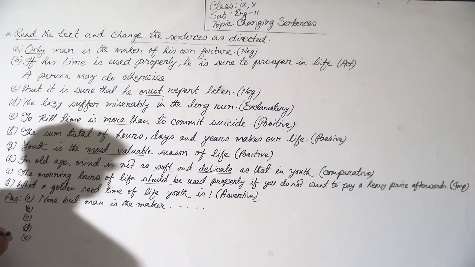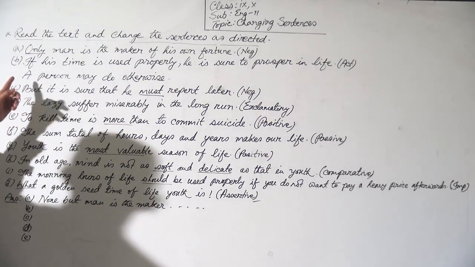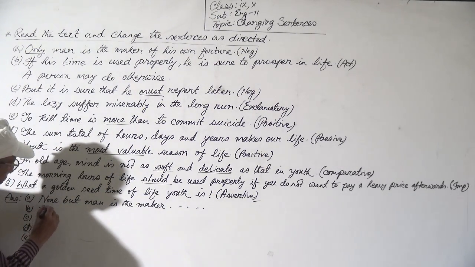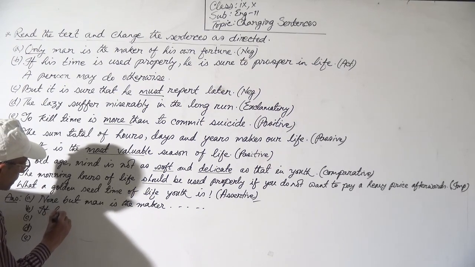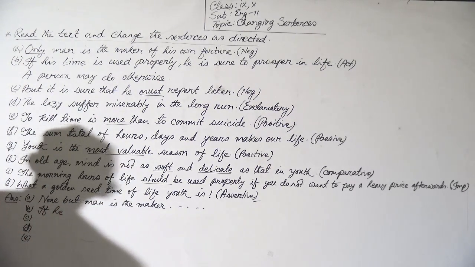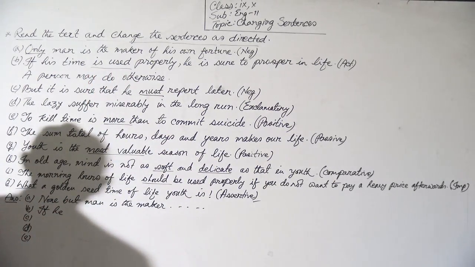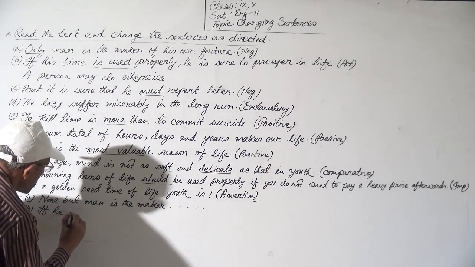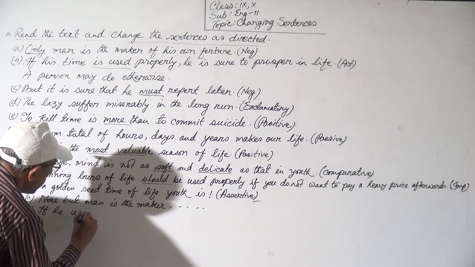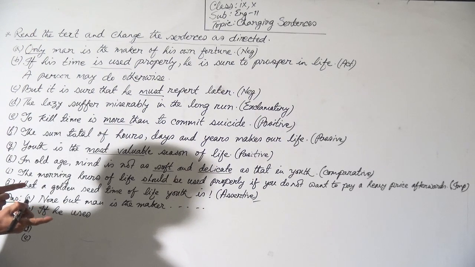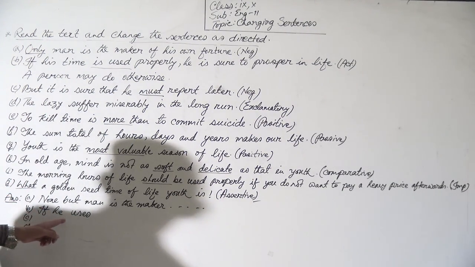So "if" will be the same. This is a conditional sentence, so "if" will remain the same, and the subject is "he." "Is used" will become "uses," because you have to apply the opposite rule of passive to active.